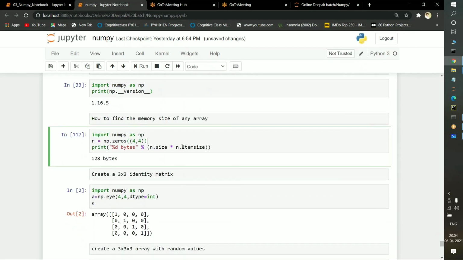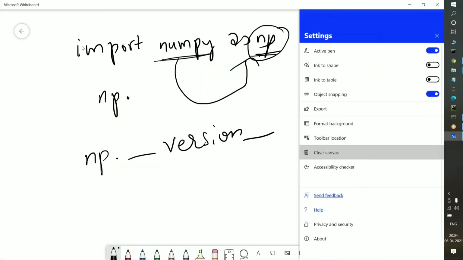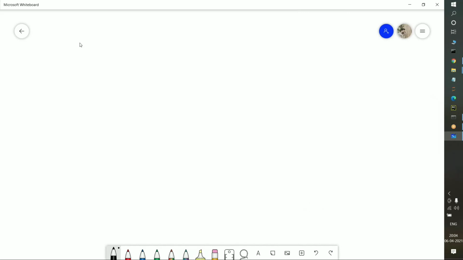If you want to find out memory sizes, how can we find the memory size of an array? Before that, a brief explanation. Suppose I pass a is equal to 1. This is an integer data type, and an integer occupies 4 bytes of memory.